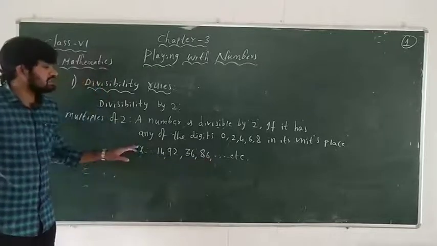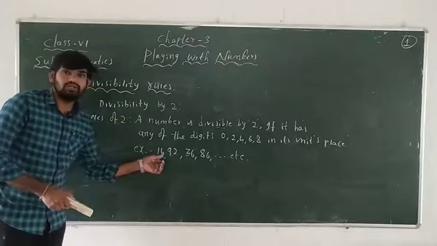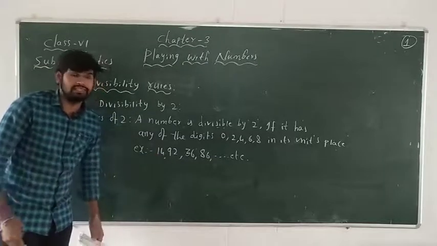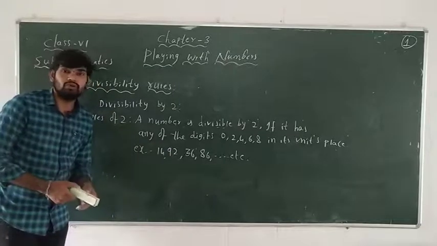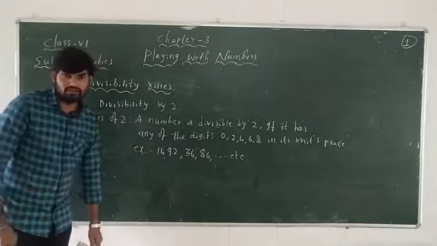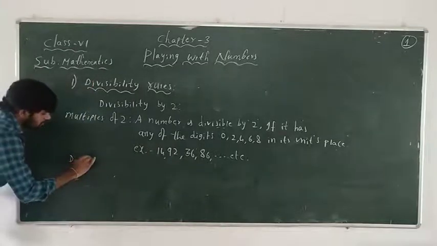So to know whether the given number is divisible by 2 or not, the units place of that number should have either 0 or 2 or 4 or 6 or 8. So without doing the division, we come to know which of the given numbers are divisible by 2 or not. Okay. Next, divisibility by 3.